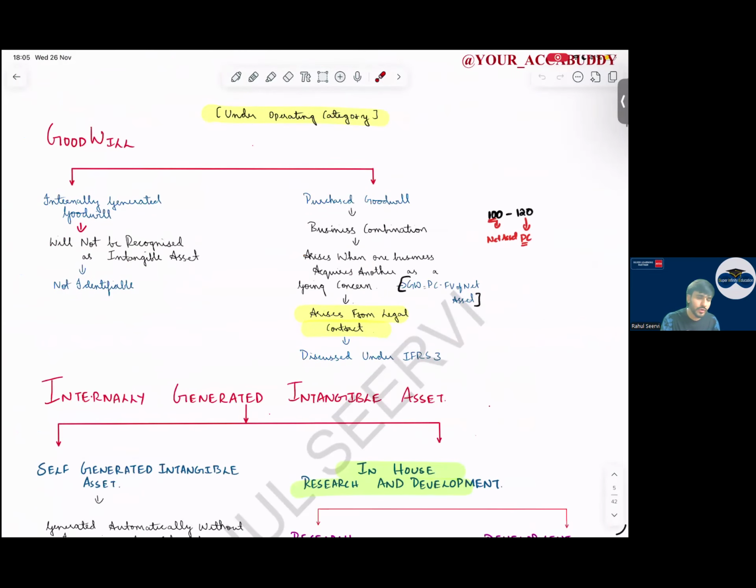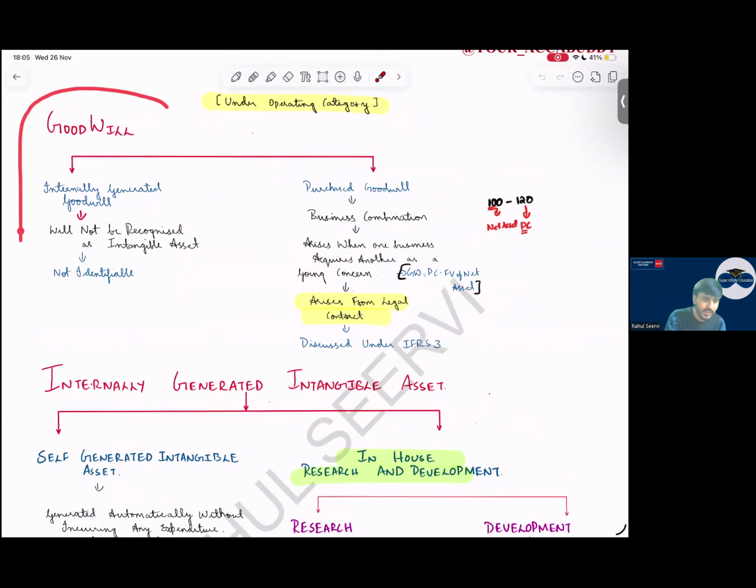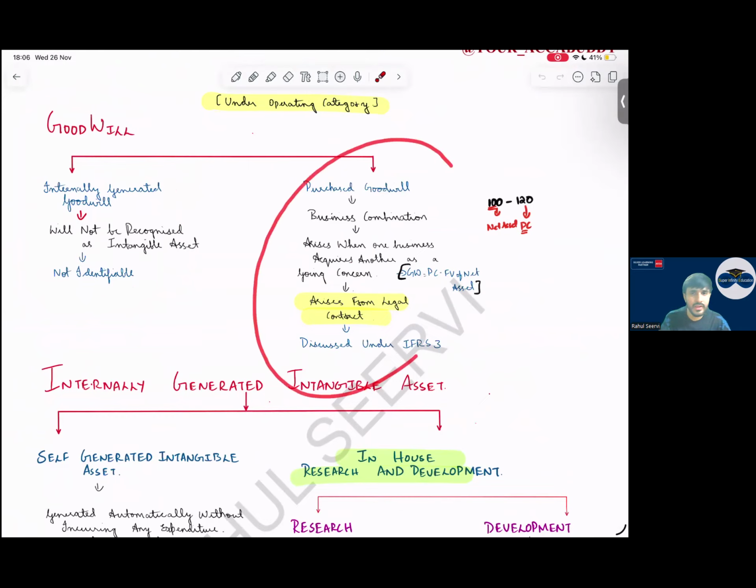Then, sir, coming to goodwill. Internally generated goodwill, do we recognize? Internally generated goodwill we will never recognize because it is not identifiable. So purchase goodwill, do we recognize purchase goodwill? Yes, we will recognize purchase goodwill. Why will we recognize purchase goodwill? Because we are paying the amount and we know the amount we are paying, and we have seen this in IFRS 3 business combination. It arises from a legal contract.